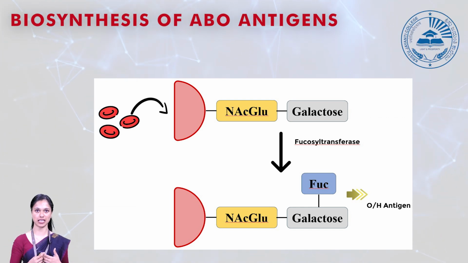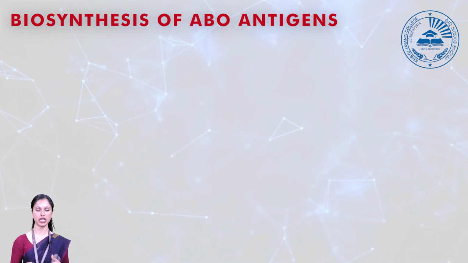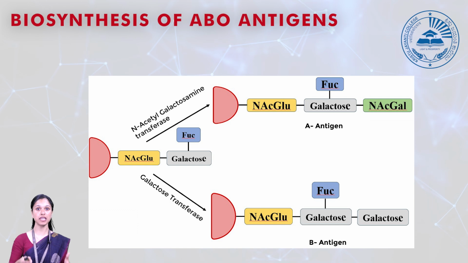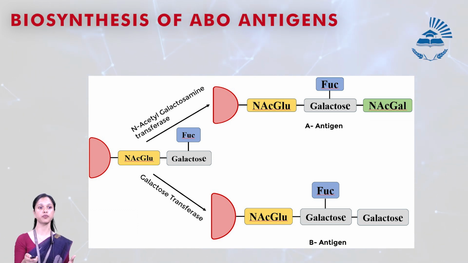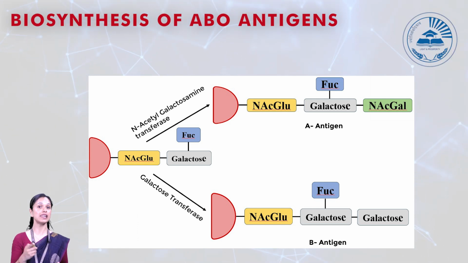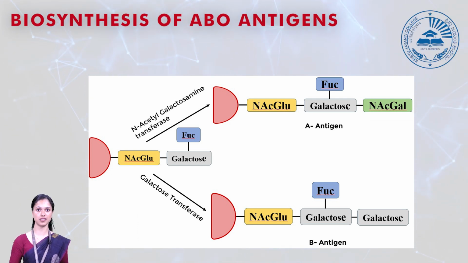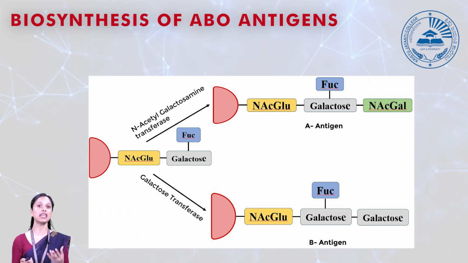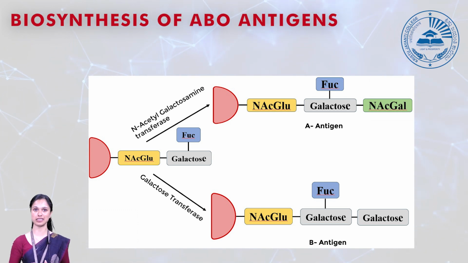antigen. If N-acetyl galactosamine is attached to the end of the O antigen, you're going to get A antigen synthesized in your RBC cells. If you have inherited the B allele from your parent, the B allele is going to produce B transferase enzyme. That B transferase enzyme will help in producing galactose transferase enzyme. So what is the role of galactose transferase enzyme? It is going to attach or transfer a sugar molecule called galactose to the end of the O antigen. If galactose is attached to the end of the O antigen, then you're going to get B antigen synthesized on the surface of the red blood cells.